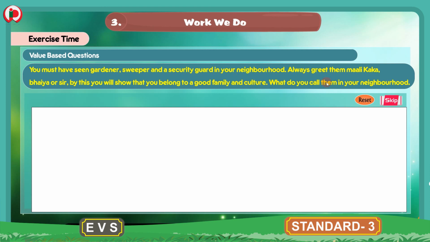So what do you call them in your neighborhood? Children, if you have gardener, sweeper, security guards in your neighborhood, what do you call them? How do you greet them? How do you address them? So write in the workbook, how do you call the gardener, sweeper and security guard in your neighborhood? You can write this in your workbook under section value based questions. And now we will move to the next section.